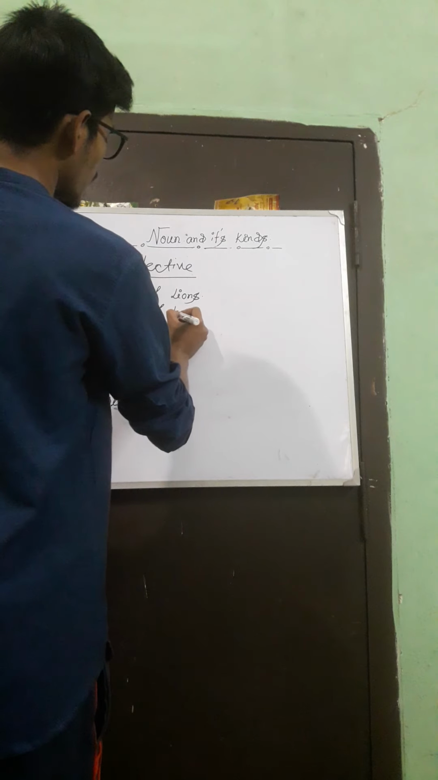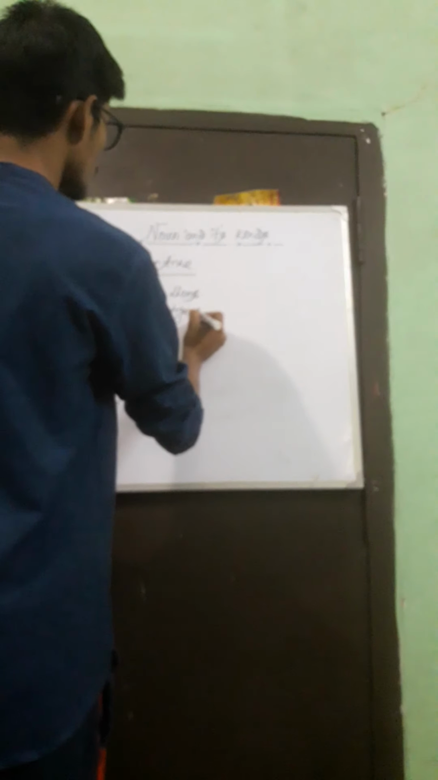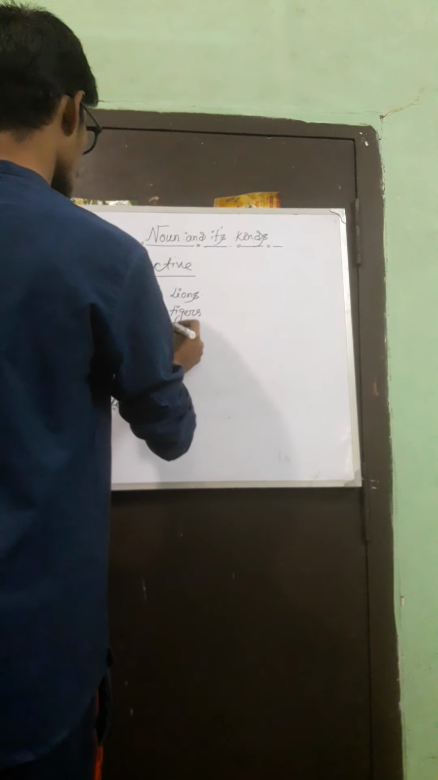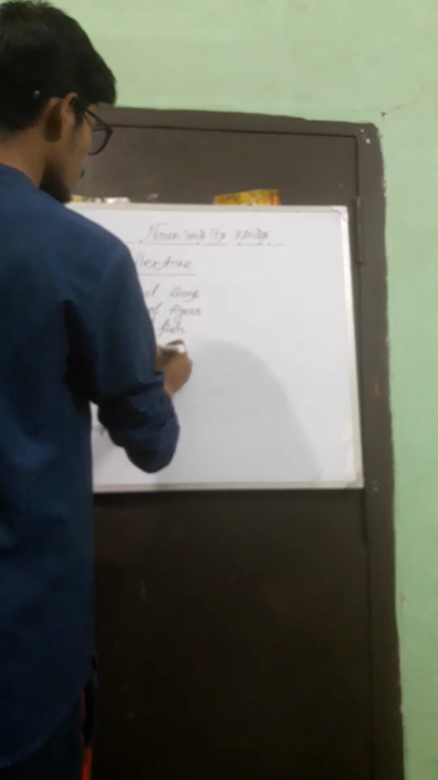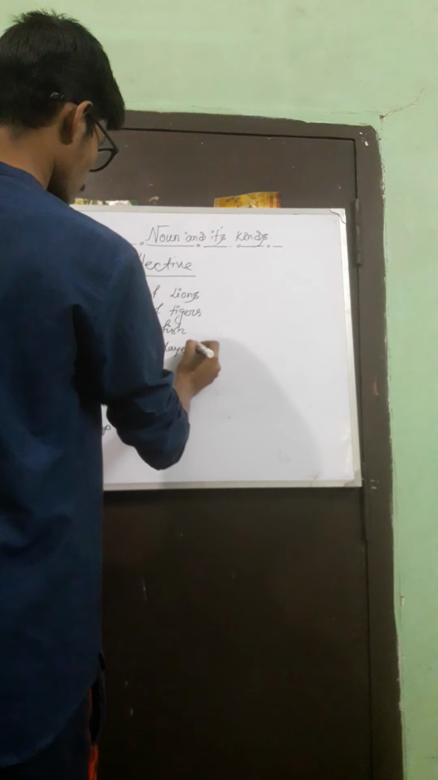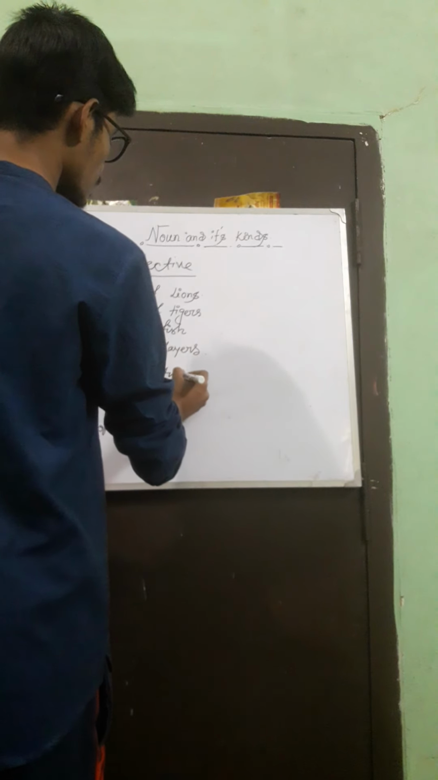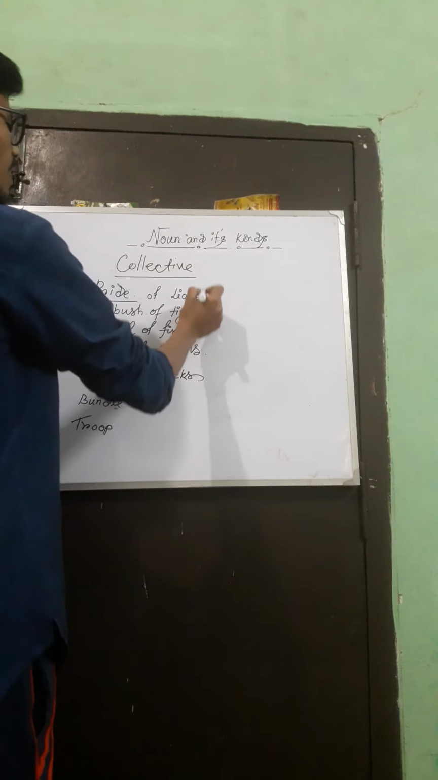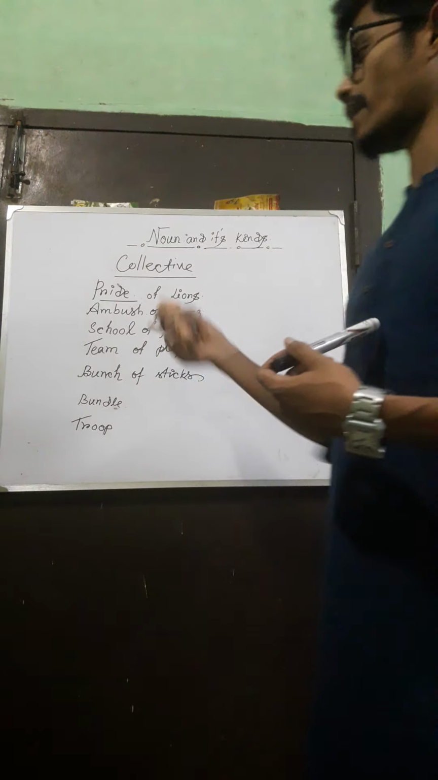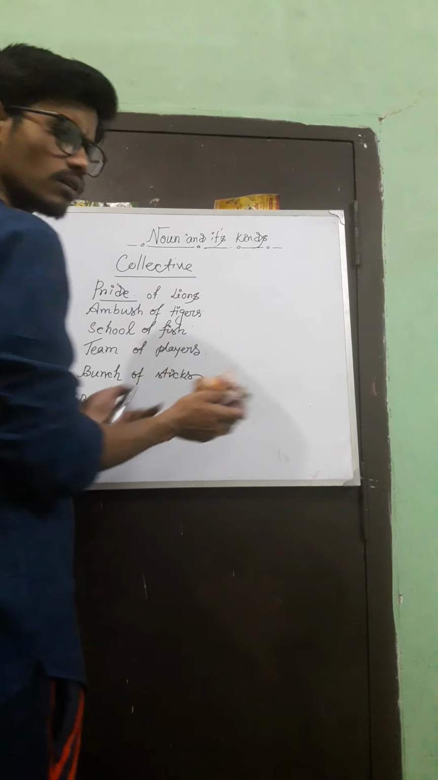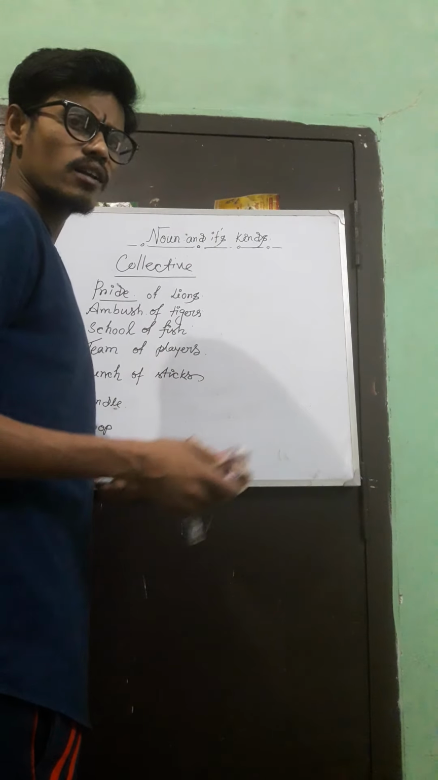Ambush of tigers, school of fish, team of players, bunch of sticks. Okay, so there are many more. There are lots of collective nouns which I cannot write right now. I have to shorten the length of the video. Okay, so these are the collective nouns. You have to learn them from any grammar book.